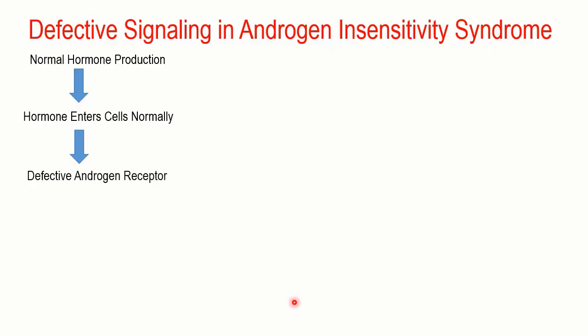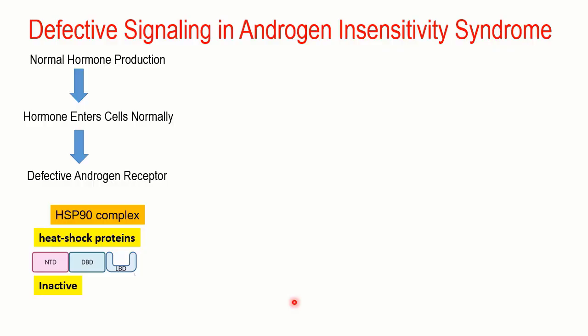The hormone enters into the cells, but because of the defective androgen receptor, the androgen is not able to interact with the receptor. And when that is not able to interact with the receptor, that is going to create a problem, because the HSP90 that is in interaction with the receptor is going to be inactive all of the time.